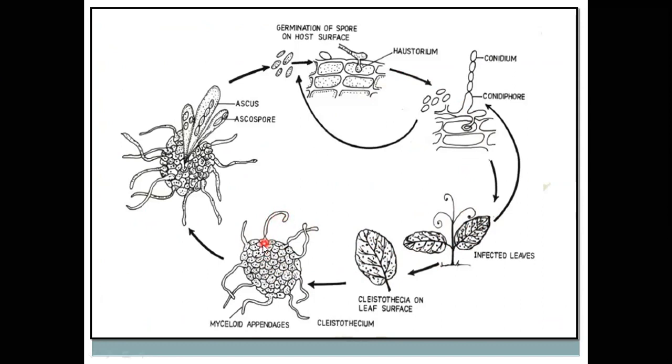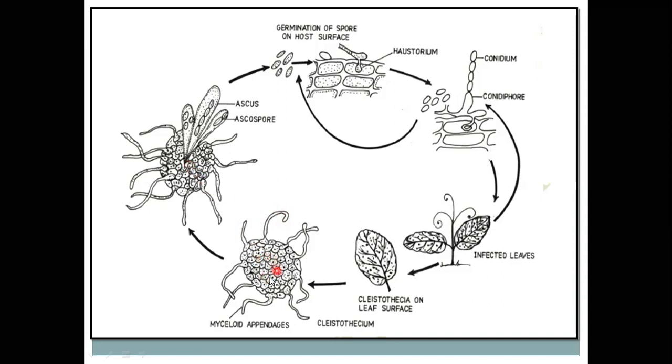On the surface of the Clistothecia fruiting bodies, mycelioid type appendages are seen, just thread-like structures. This mycelioid type of appendage seen on the surface of the Clistothecia is the main character of the Erysiphe genera.